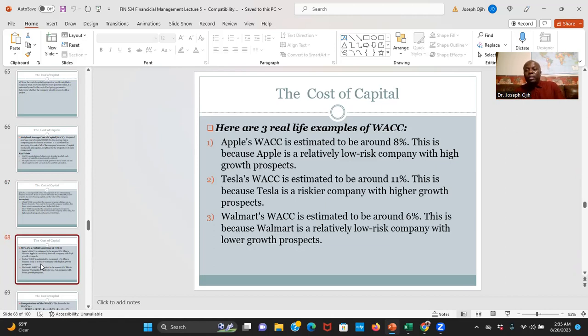Anyway, the bottom line is that they have a higher cost of capital because it is a riskier company, but it has very high growth prospects. Now, Walmart, which is a grocery chain, has a weighted average cost of capital of about 6% because Walmart is low risk, and also the growth prospect is not that much.